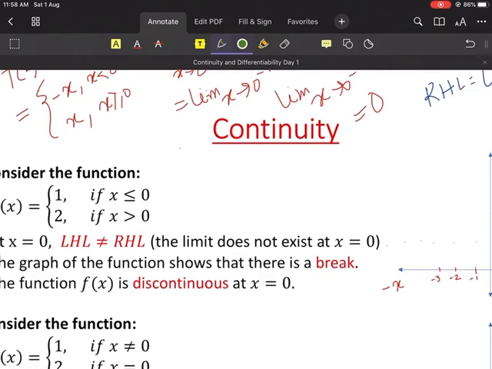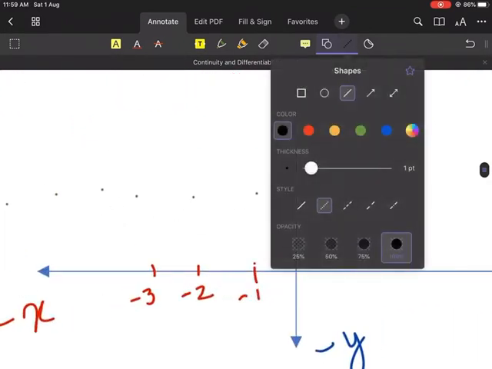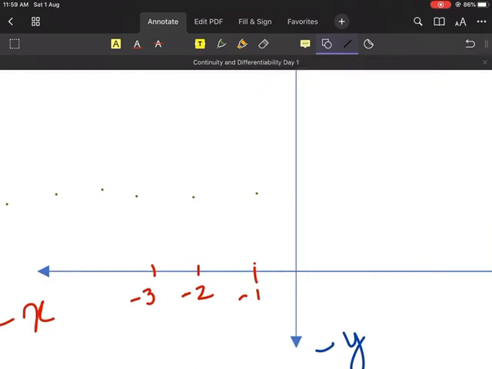Now tell me, when x is 0, what is f(x)? It is again 1 because you see the equal to sign in there, right? When x equal to 0, it is 1. So if I have to draw the diagram, it will be a straight line like this.